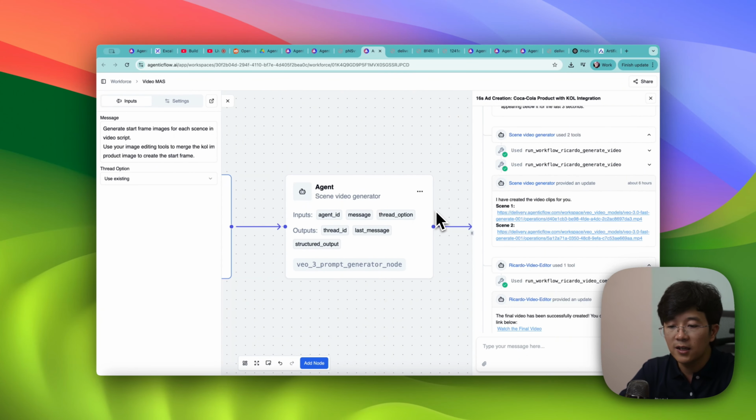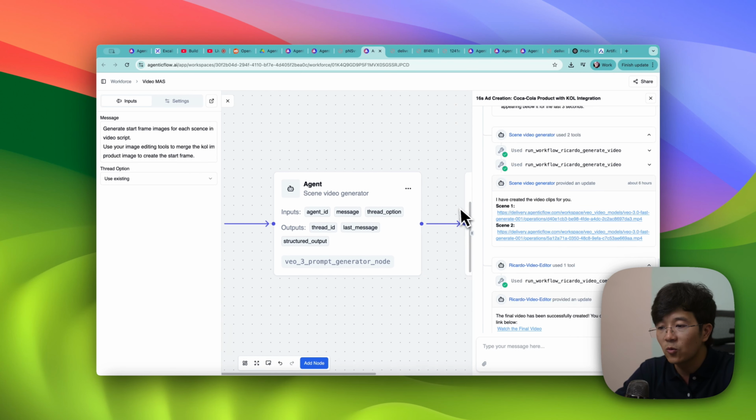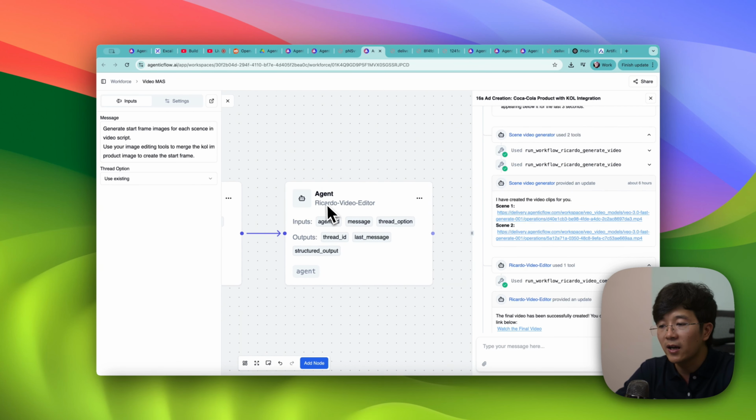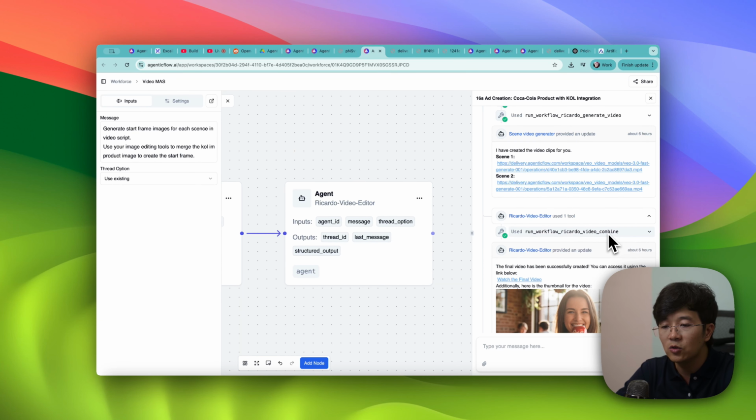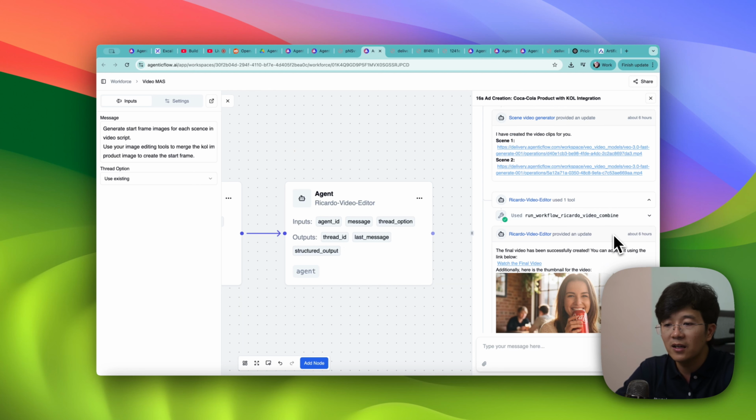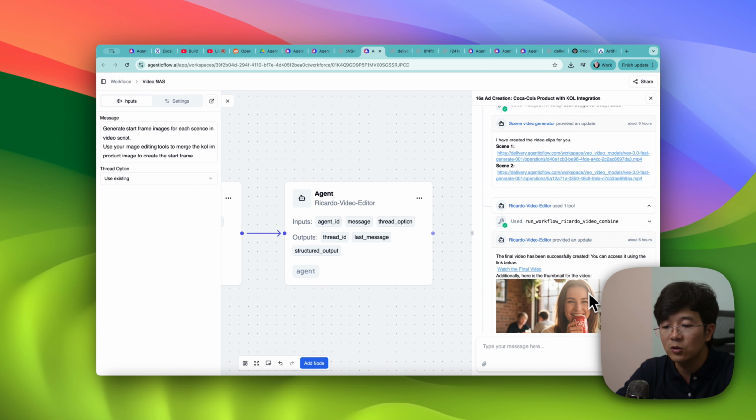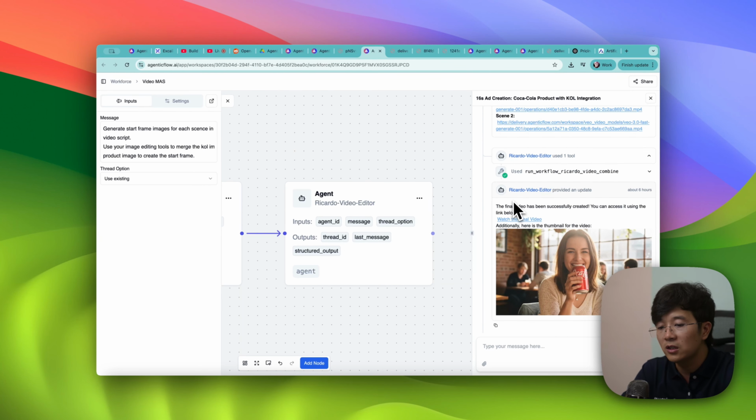After the 2 scenes are done, we cannot just have two 8-second videos, which doesn't make sense, so we need to combine them. So we created another agent, a video editor, which does the combining. Basically it takes 2 videos and combines them into a 16-second video.